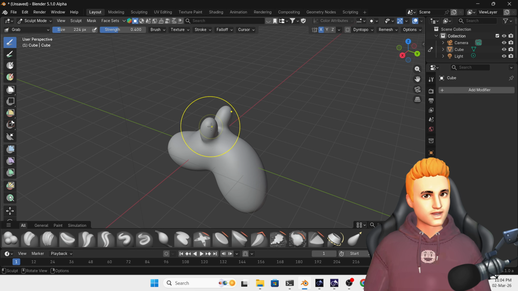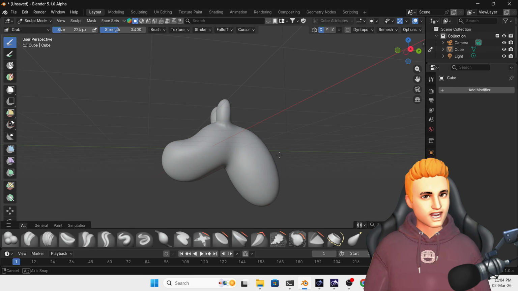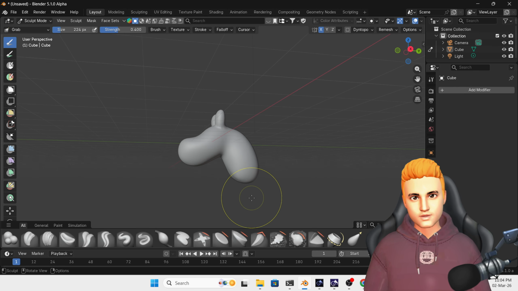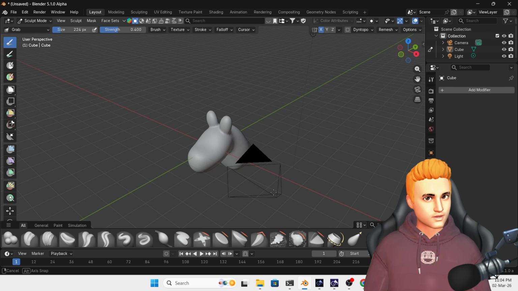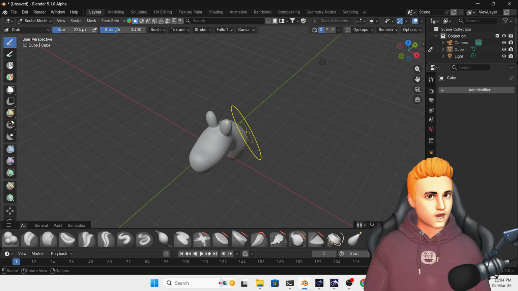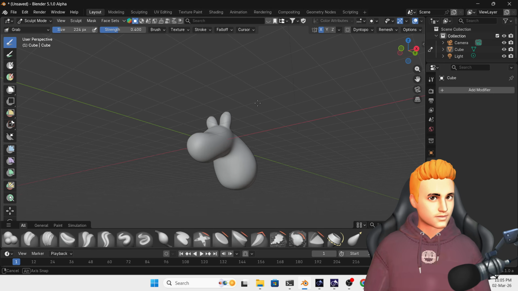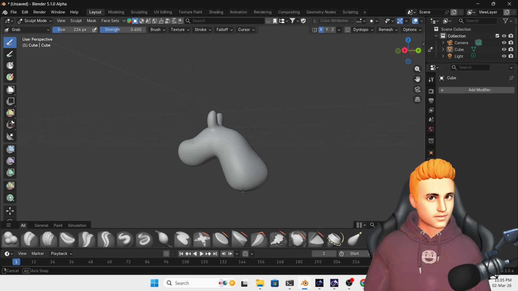So now this all is one object. Now select the grab brush and just shape our model something like this.